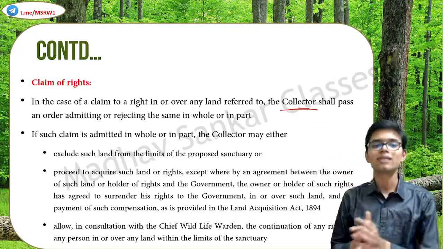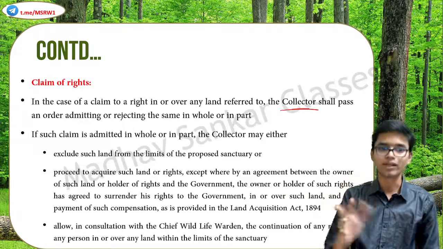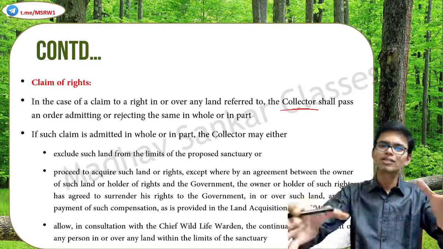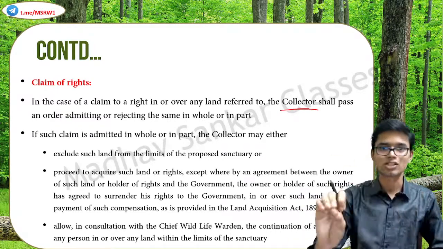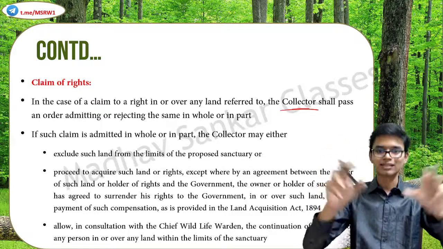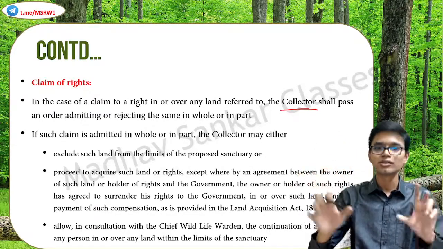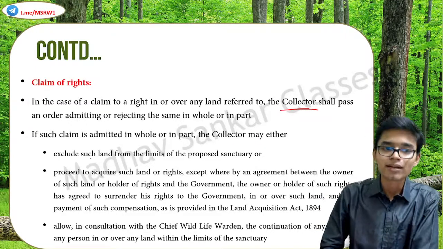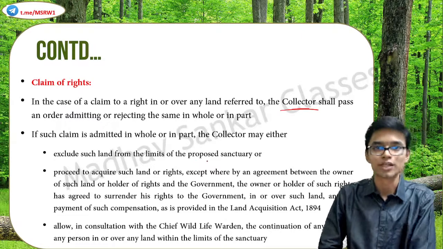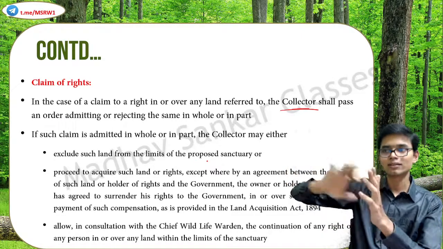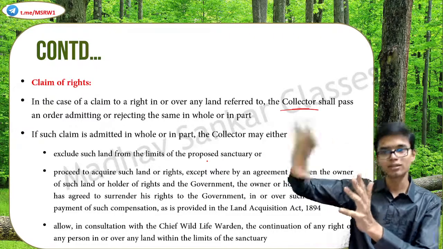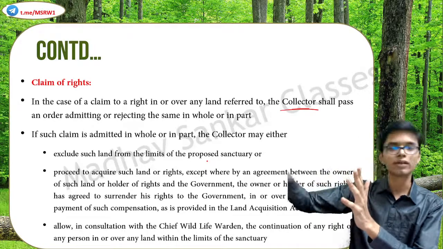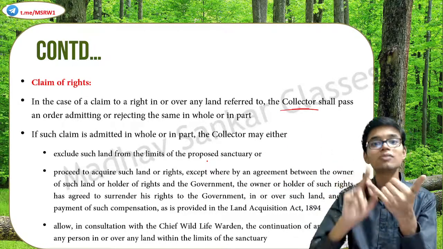And once that claim is admitted in whole or in part, however it is, then the collector has to do the following. Okay, all these are parts of the act. That is why I am reading as such. It's given in that act itself, the same terminology, same wordings. So it's not possible to skip anything. So the collector may either exclude such land from the limits of the proposed sanctuary. Okay, so collector can say that this land is now excluded from the sanctuary. I mean, the claims made to that land are valid, and that land is excluded from the sanctuary or the national park. That is one possibility.